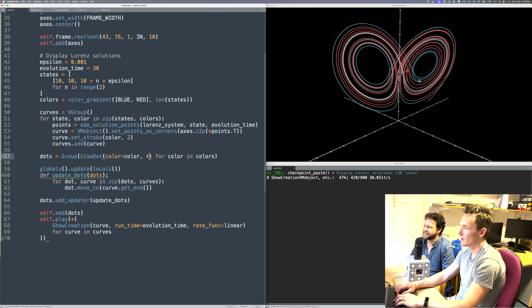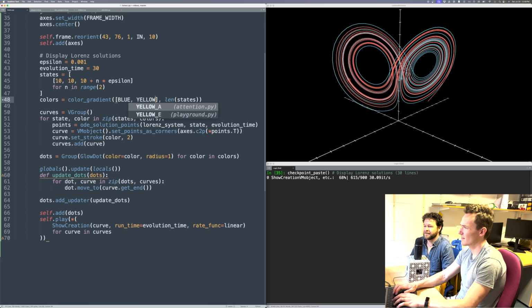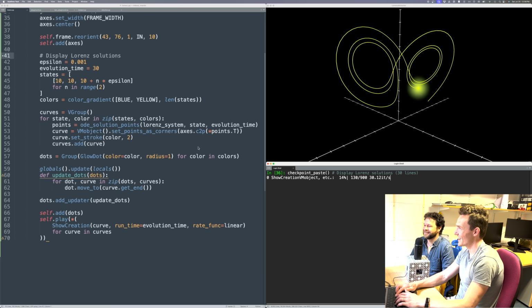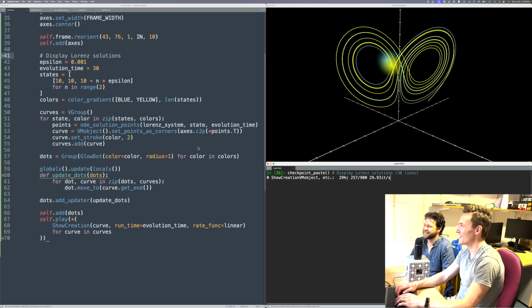Let's make those dots bigger. Going to give them radius 1. I don't like red as the second color. I just think that looks kind of ugly. Okay, that's a very big dot. Yeah, it's nice. But I guess, I don't know, we see it. That's maybe a little bit too big, so I might ease off on that.